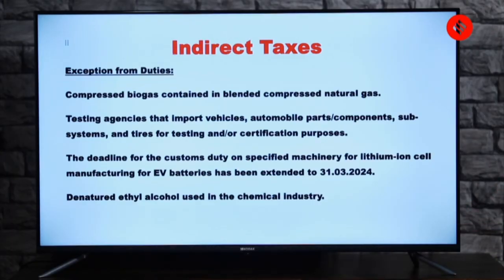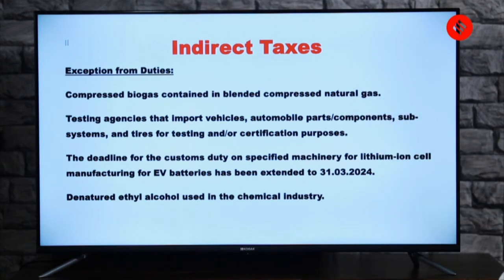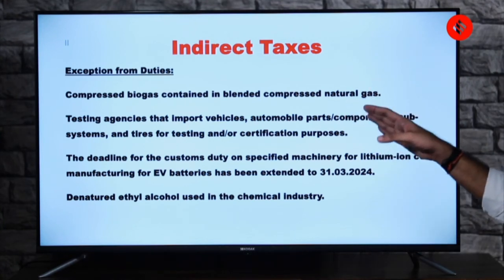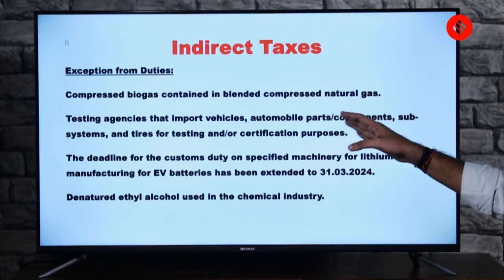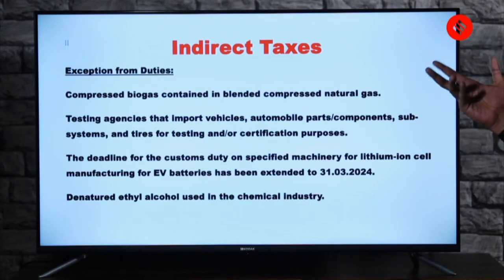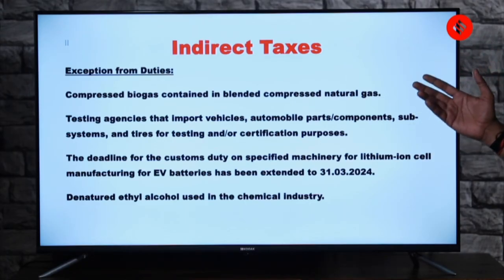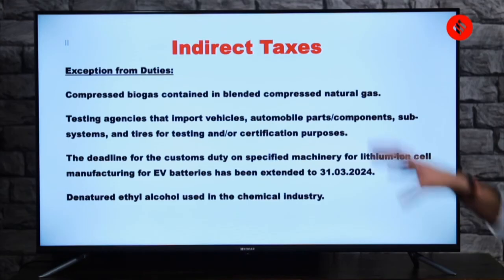So these are indirect taxes. Compressed biogas contained in blended compressed natural gas. So there is an exemption from duties here. Testing agencies that import vehicles, automobile parts, components, subsystems and tires for testing or certification purposes. So if you look at the first point, that is more related to environmental conservation, and the second point is related to the certification of various vehicles and the vehicle parts.